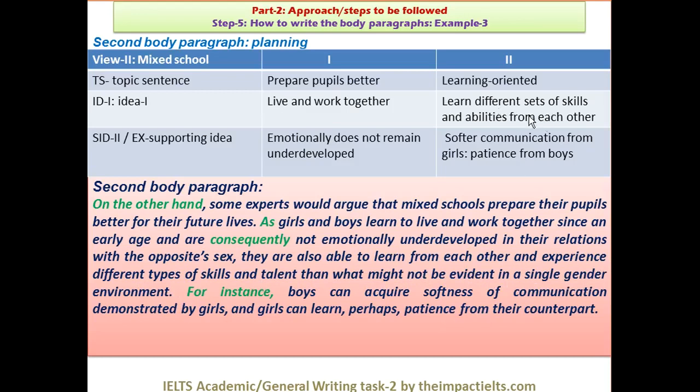So, different set of skills they learn, right? And then perhaps there is an example which can address both this live and work together emotionally more stable. For instance, boys can acquire softness of communication demonstrated by girls, and girls can learn perhaps patience from the counterpart, right? So it's clear again.